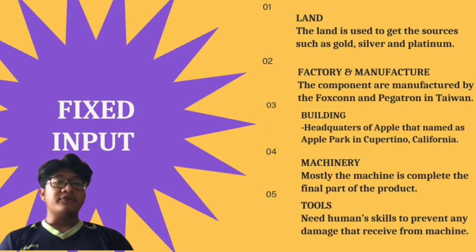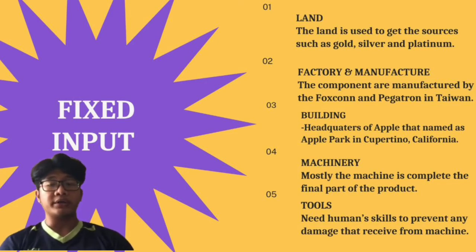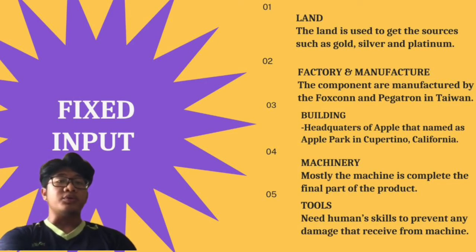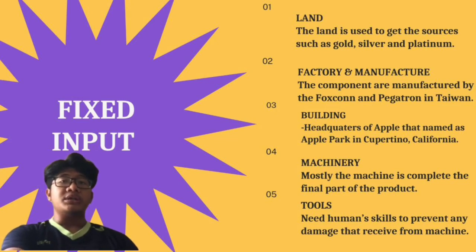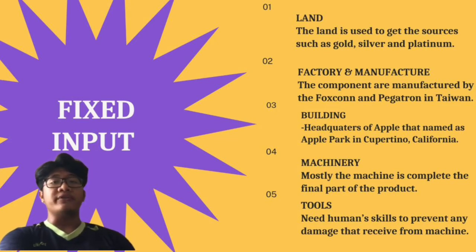Secondly, the factory and manufacture. The components are manufactured by Foxconn and Pegatron in Taiwan. Third is building, the headquarters of Apple, named Apple Park in Cupertino, California. Fourth, machinery. Mostly the machines complete the final part of the product. Lastly is tools. The tools really need human skills to prevent any damage received from the machines.